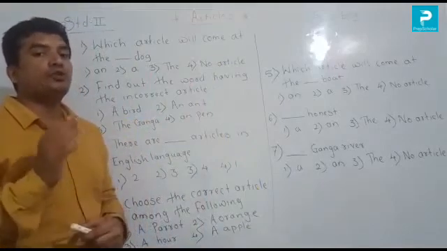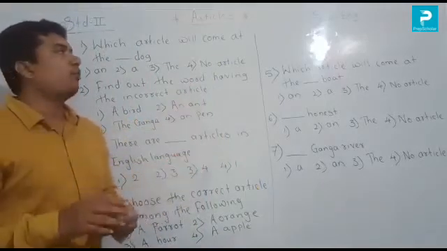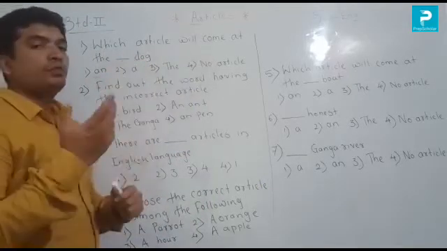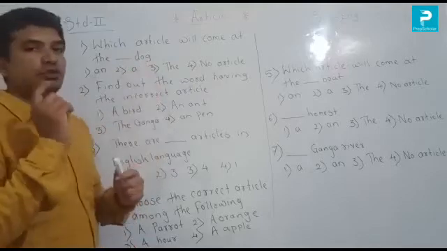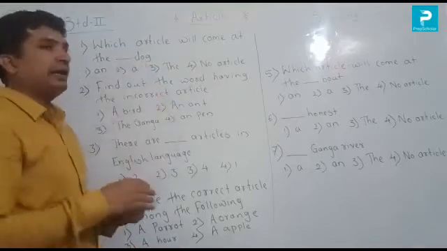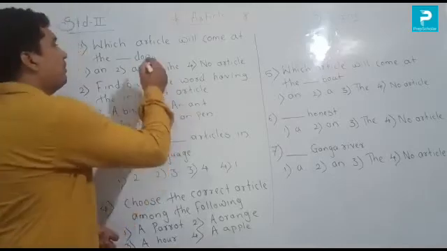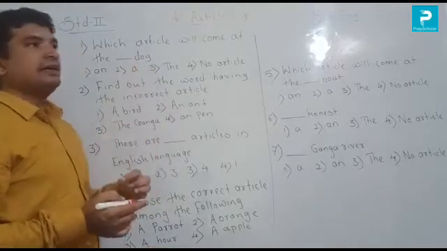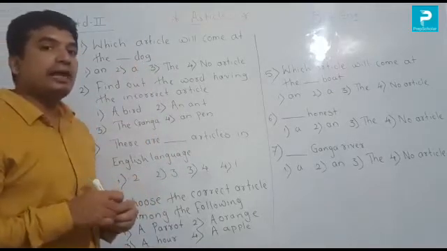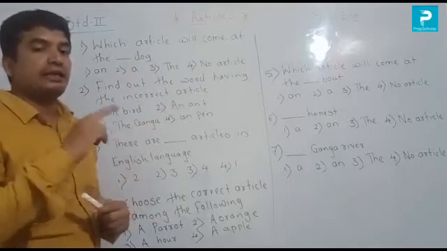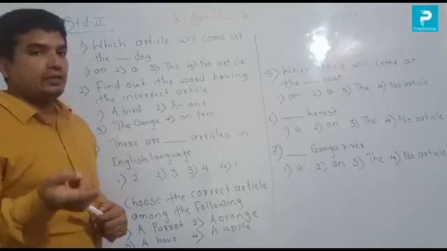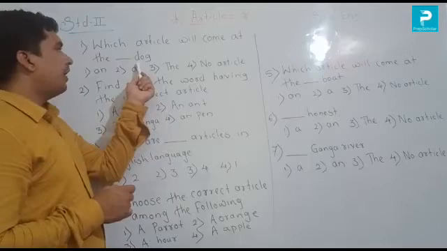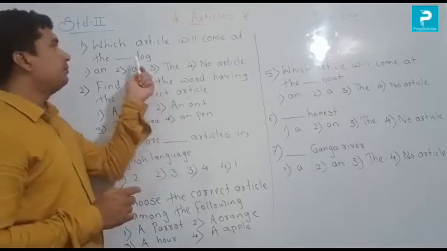Second time we will try to solve it. Everyone look on the board and listen properly. So first, which article will come at the dot dot dog. Which म्हणजे कोणतं article या शब्दापुढे येऊ शकते. When you write any article, you see the first letter and then you remember vowel and consonant. When you see the first letter, you recognize the alphabet, 26 letters, and in the alphabet there are two parts, vowels and consonants. Vowels are 5 and consonants are 21. So vowel 5 मधलं हे आहे का D? नाही. So it is a consonant.